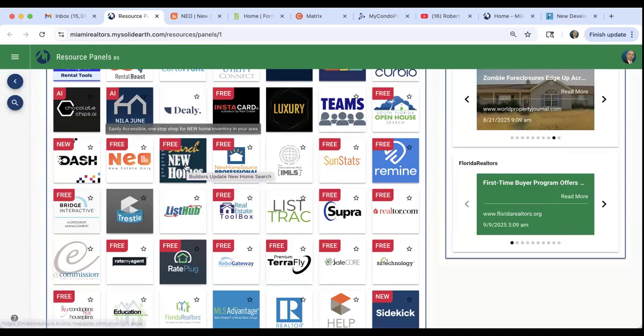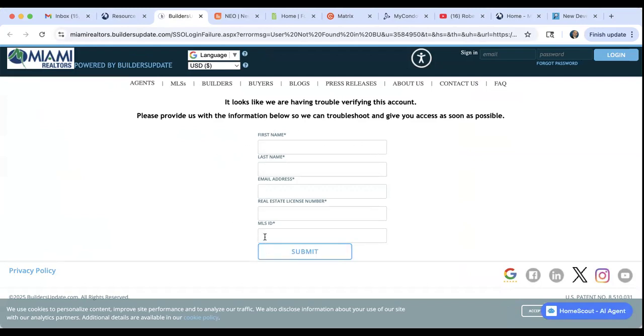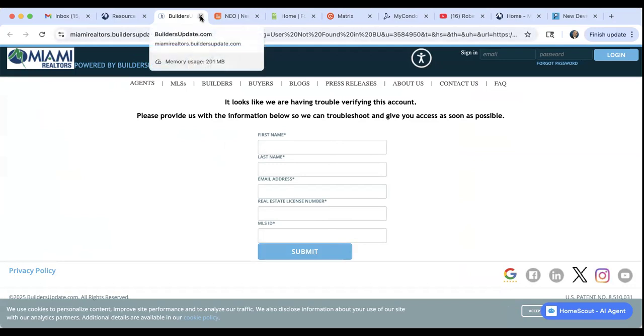And then there's this other one here. This is another one that I have used in the past. I just prefer Neo, and I prefer New Home Source Professional. But here's another one. It looks like I haven't really registered yet. So you can register with your name, email address, your real estate license number, MLS ID, and then submit. And then you will gain access to even more new construction projects.